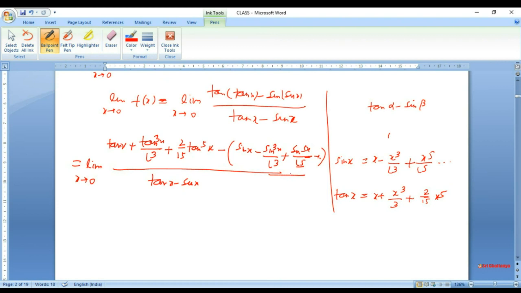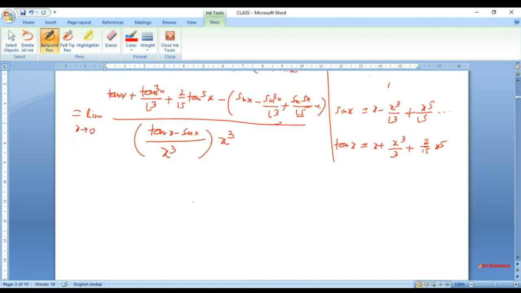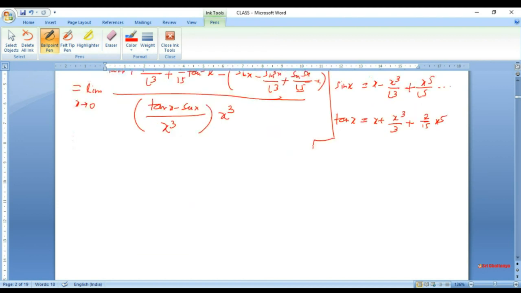Here I want to make a little change. I would introduce x cubed and multiply by x cubed. The reason is that this limit we have calculated and we know easily.